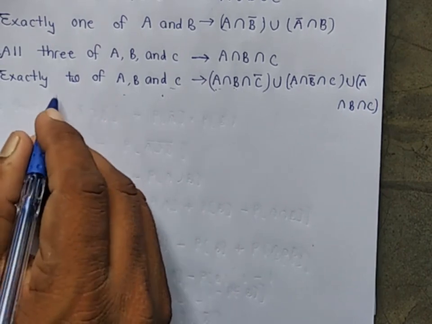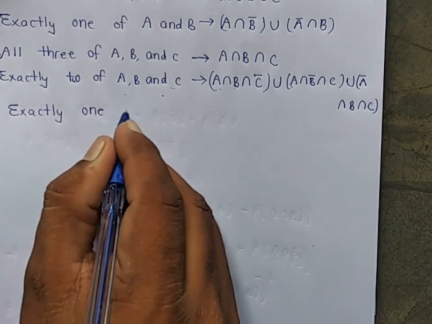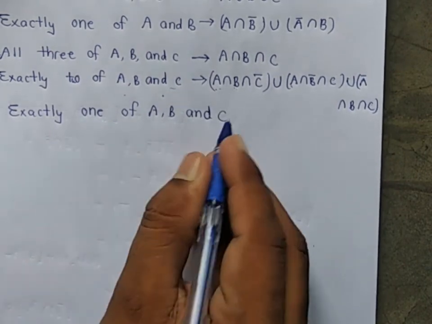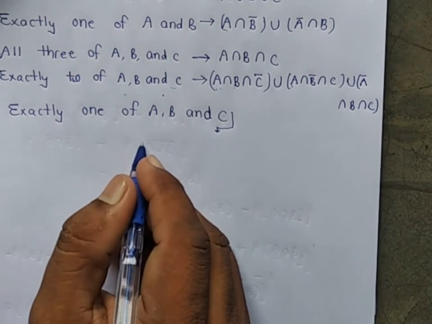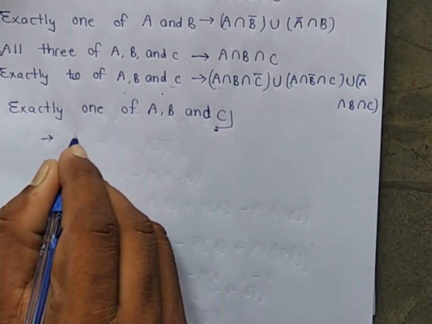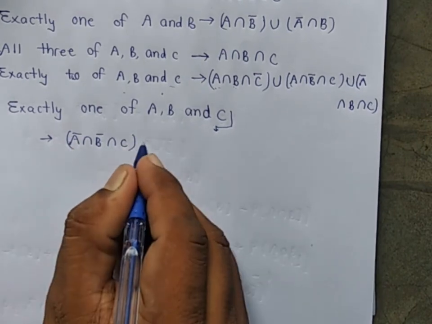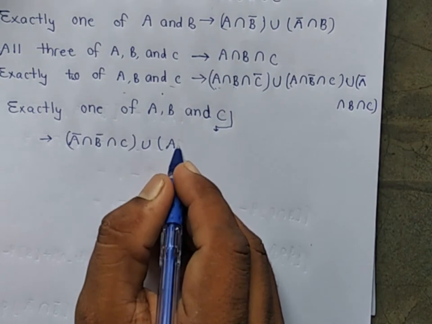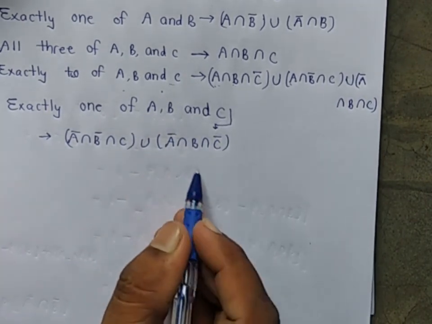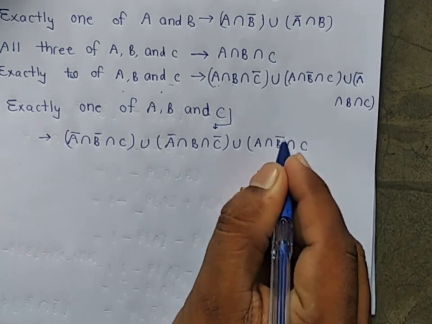Eleventh, exactly one of A, B and C means A and B do not occur but C occurs, or A and C do not occur but B occurs, or A occurs but B and C do not occur.